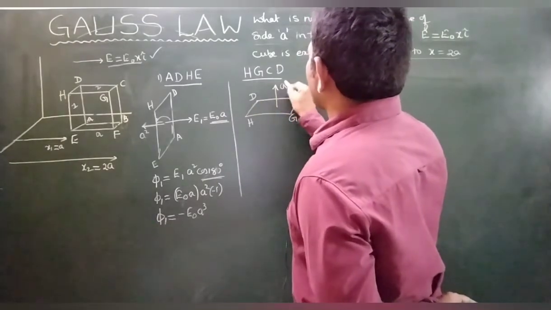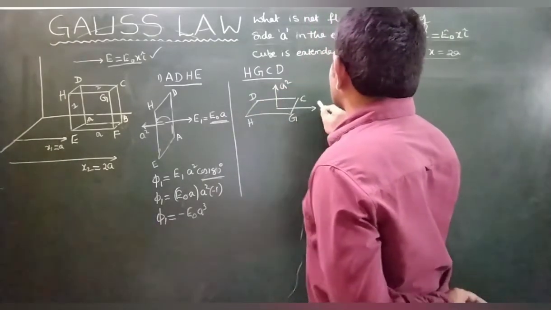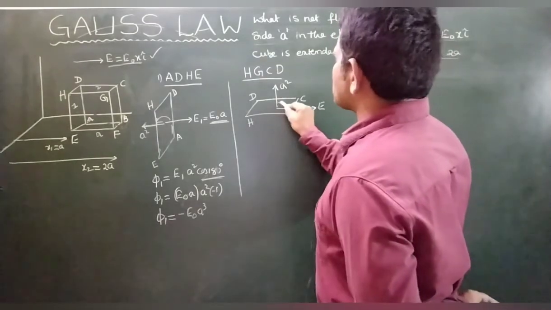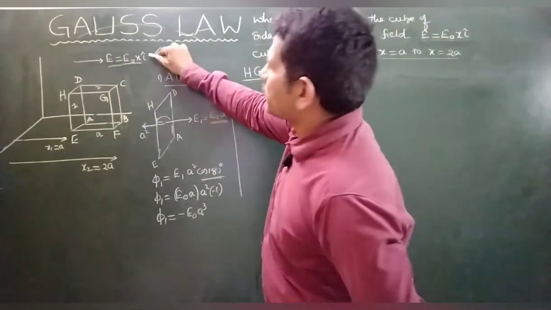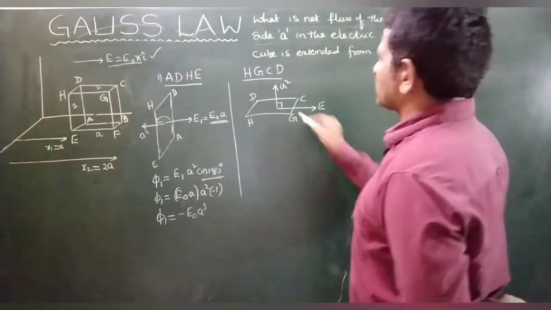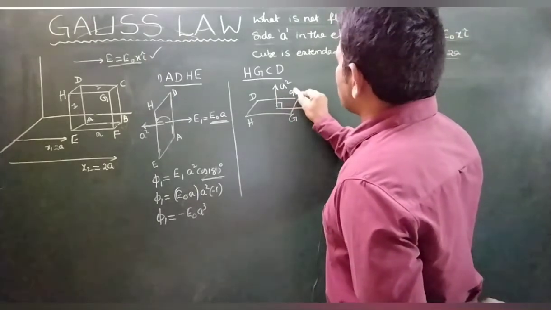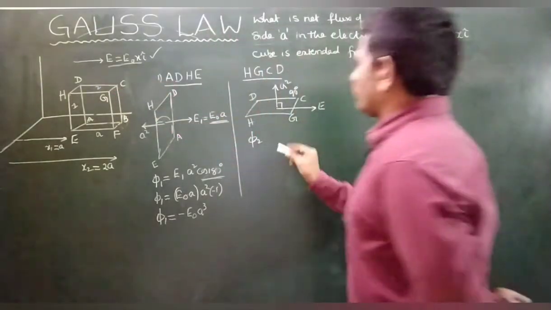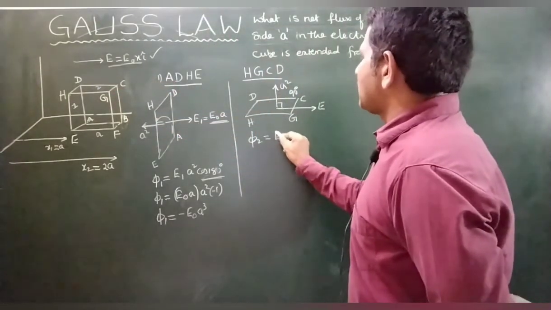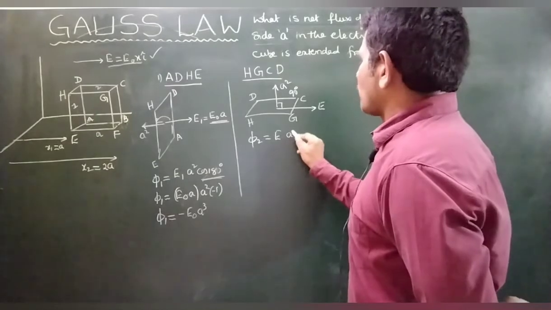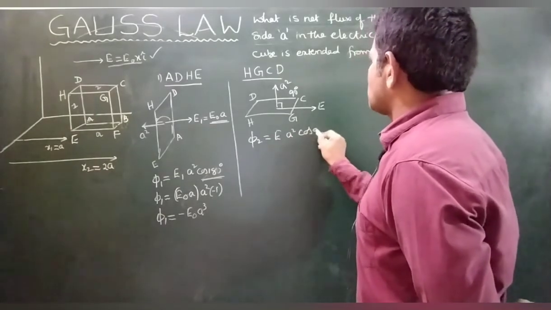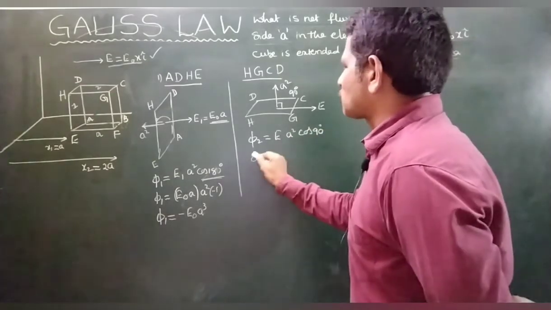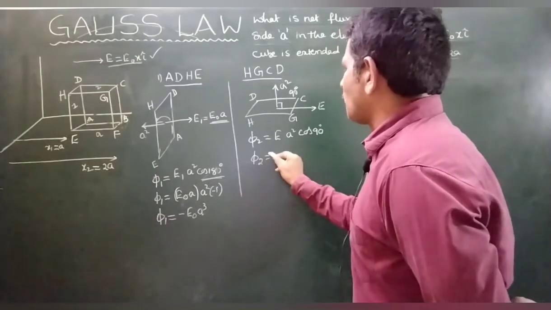Area vector a square, electric field in this direction, along the positive x-axis, therefore the angle between them is 90 degrees. So phi 2 equals E a square cos 90. Therefore flux through the second plane is 0.